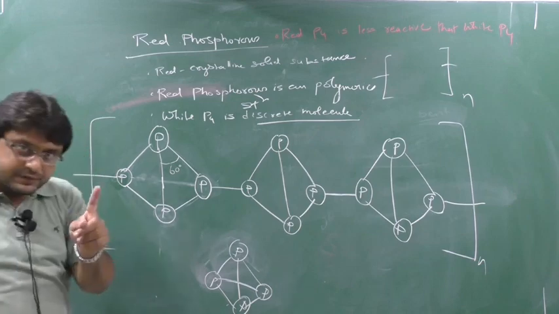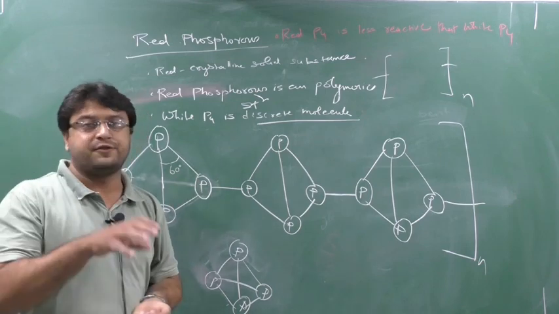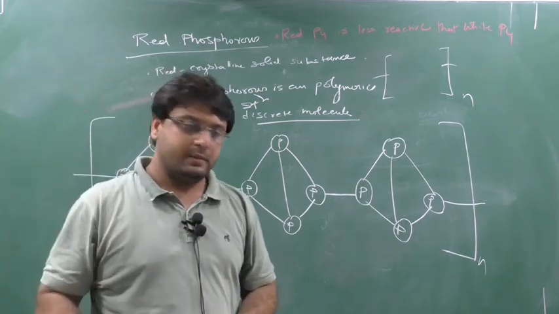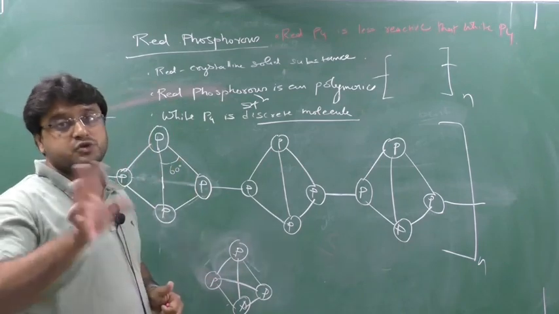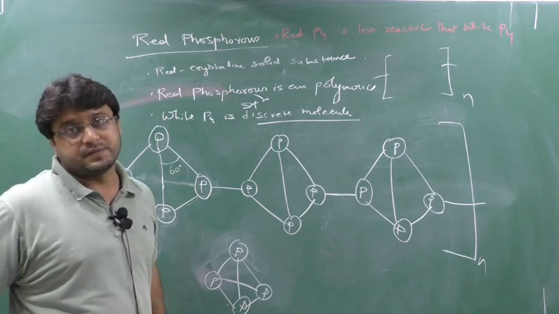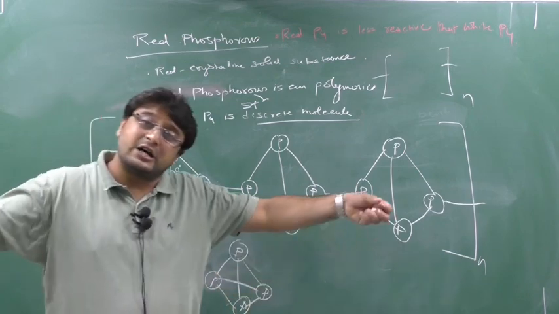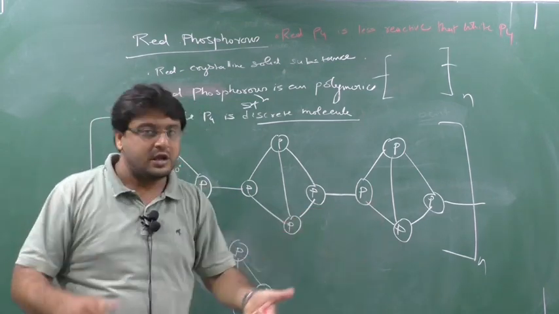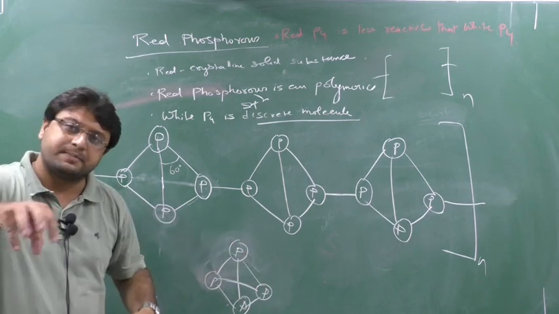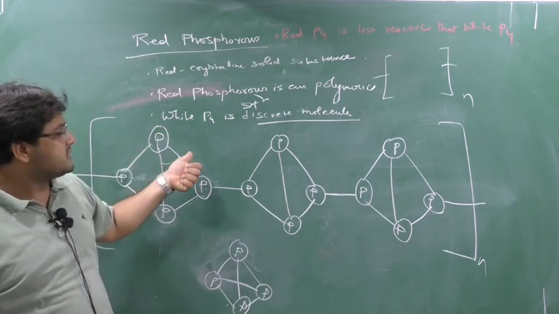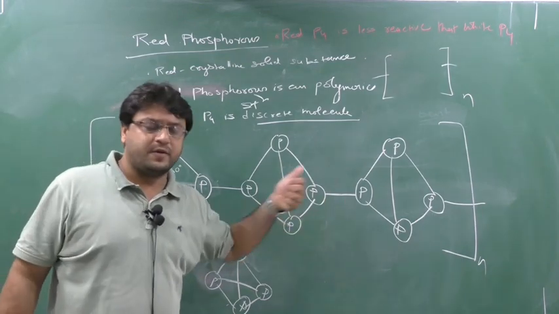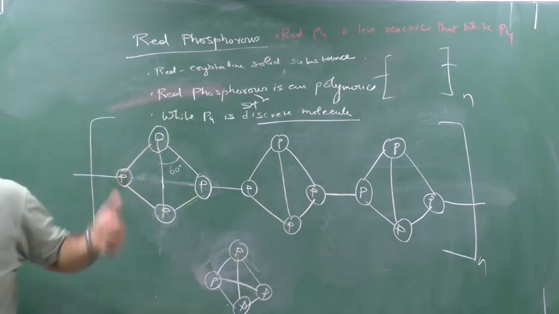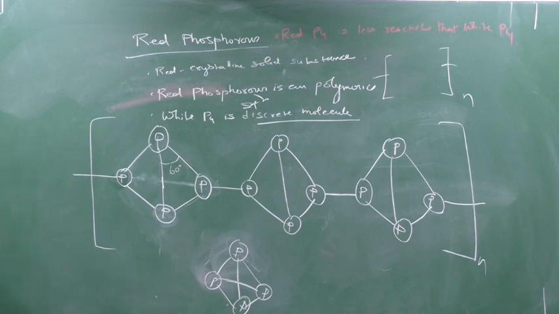Okay. White phosphorus is a discrete molecule, means white phosphorus will be separate molecules because all the bonds are in the same structure. Whereas red phosphorus is not a discrete molecule. Red phosphorus is a polymeric structure and they are associated molecules. They are joined together. Whereas white phosphorus molecules are not joined together. They are separate. That's why white phosphorus is a discrete molecule, whereas red phosphorus is an associated molecule and forms the polymeric structure. So you can copy this. Then I will go with the properties of red phosphorus. Clear? Chalo, write down.